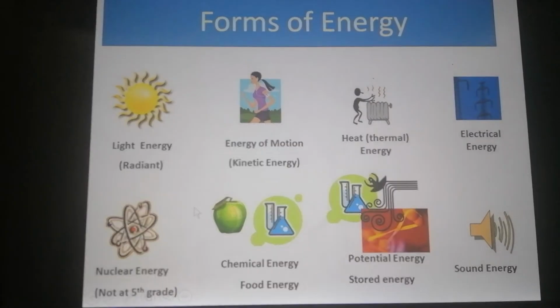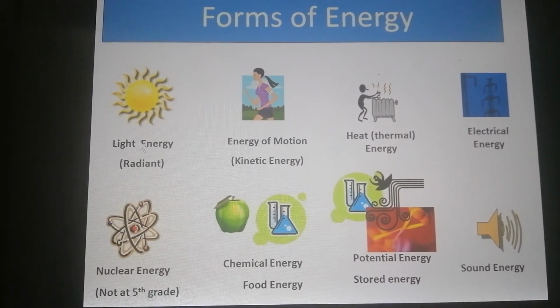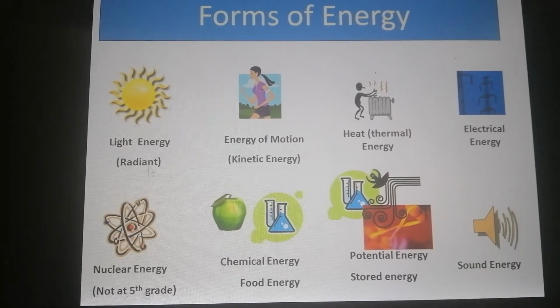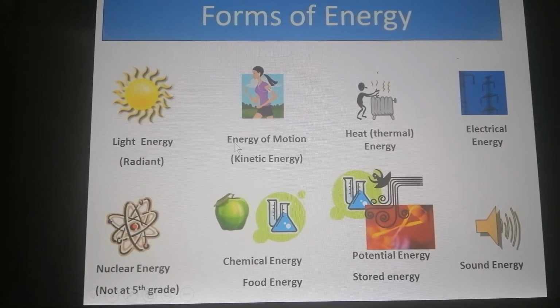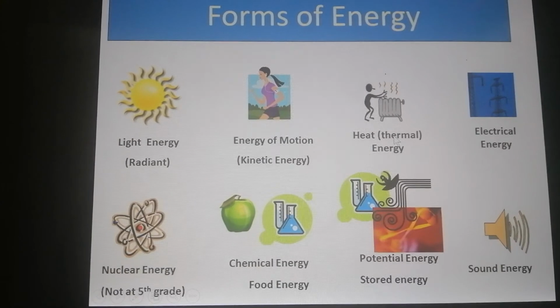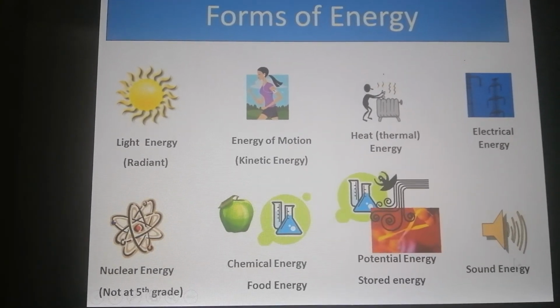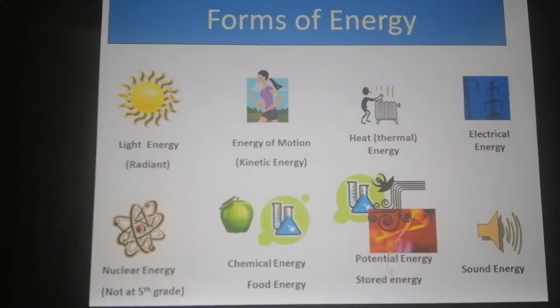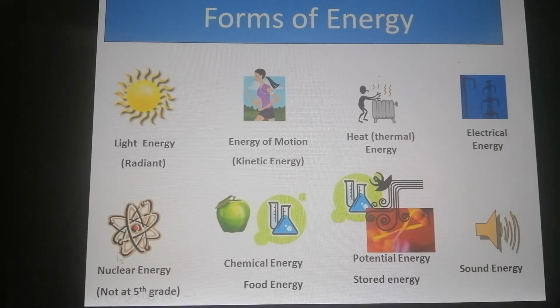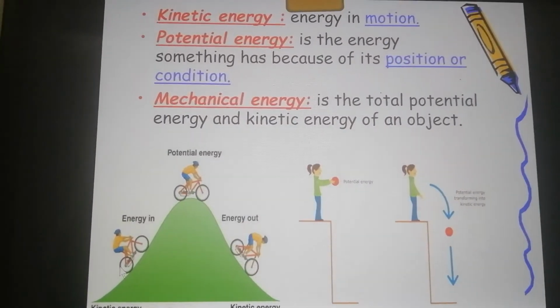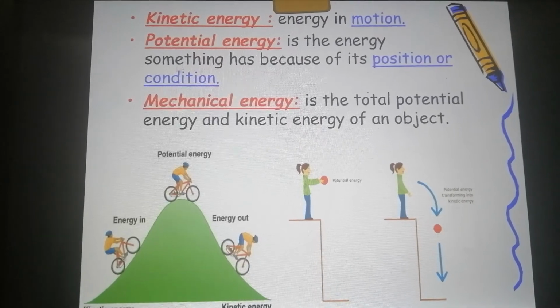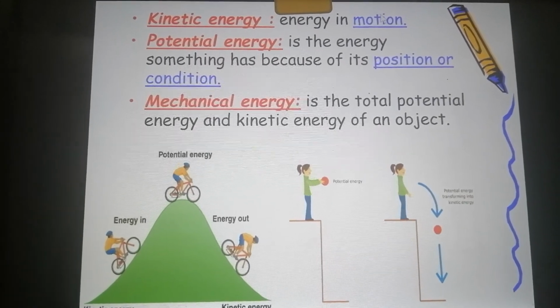What are the different forms of energy that we know? The light energy, which is the radiant energy, the kinetic energy, which is the energy of motion, heat energy, electrical energy, sound energy, potential, chemical, and nuclear. First, we have the kinetic energy, which is the energy in motion.